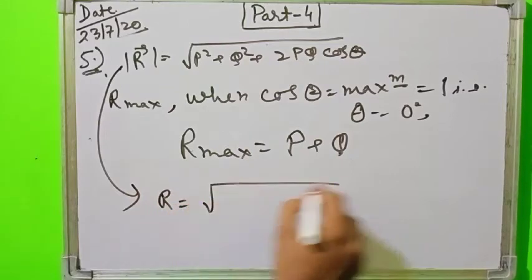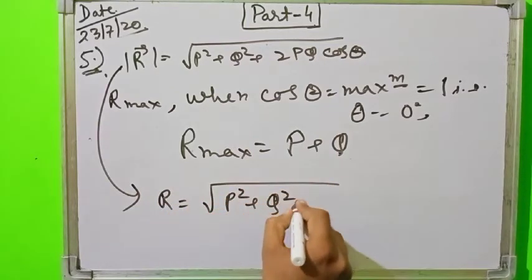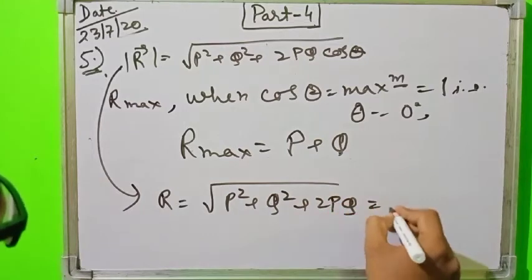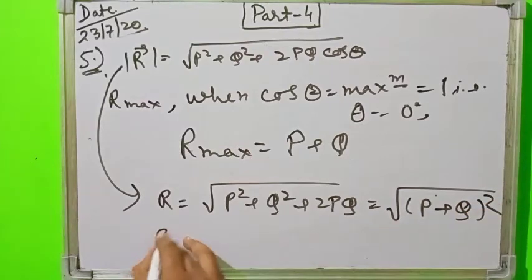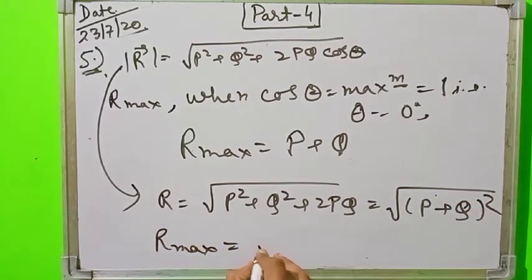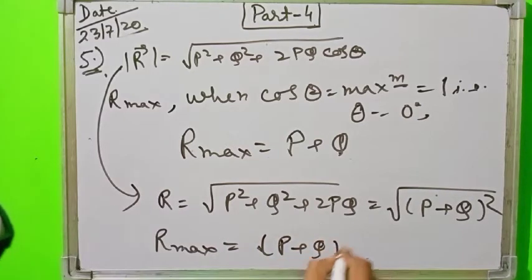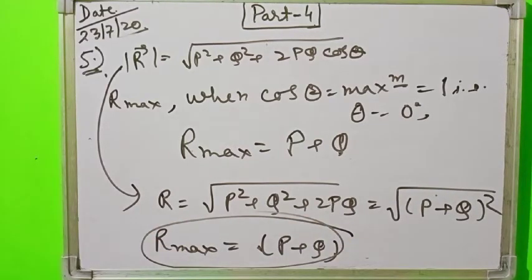R is equal to under root P square plus Q square plus 2PQ, which equals under root P plus Q whole square, so R max can be written as P plus Q. So the maximum value of the resultant is at theta equal to 0 degree. As you know, for cos theta, the variation of theta is from 0 to 180 degree. One cycle is completed, and after that the same cycle is repeated.